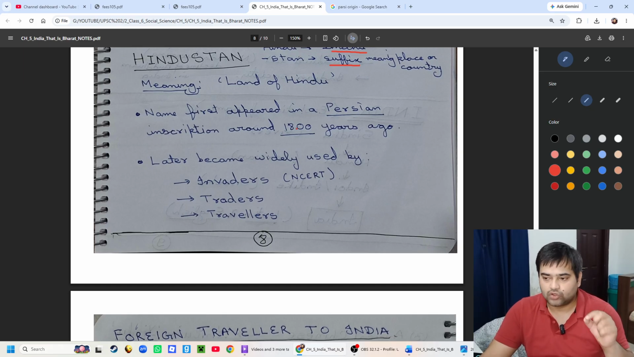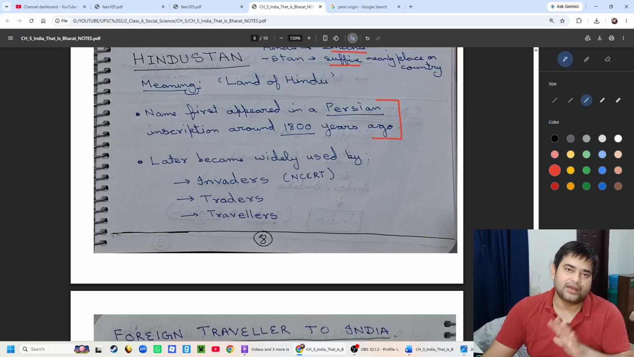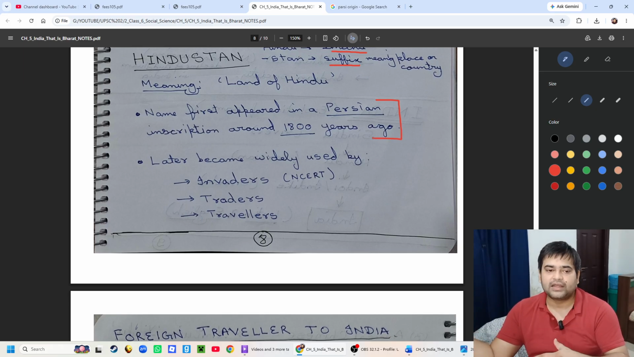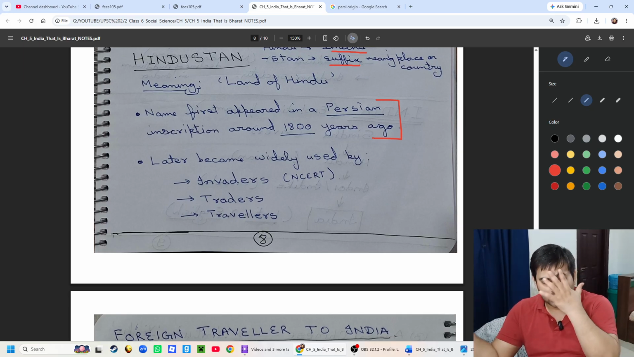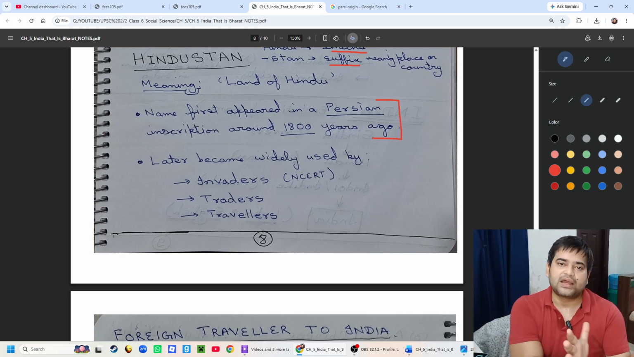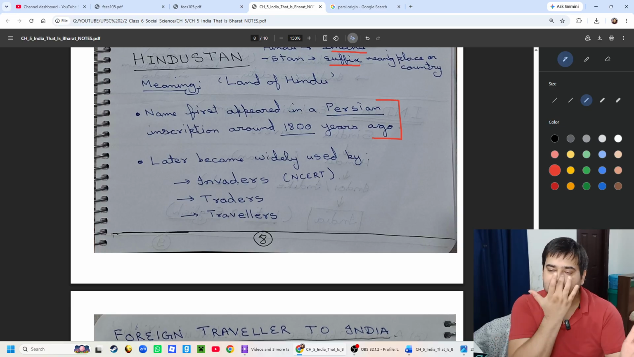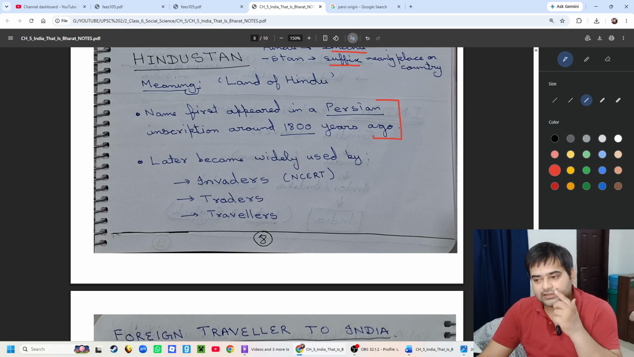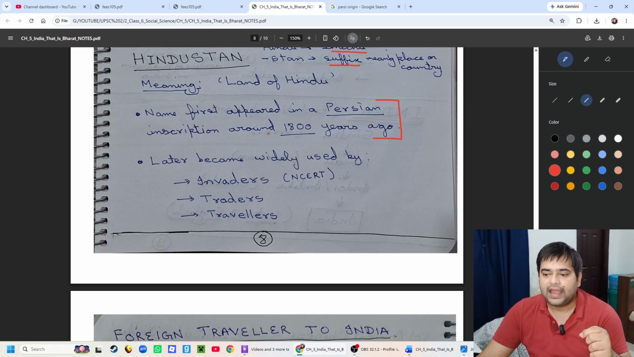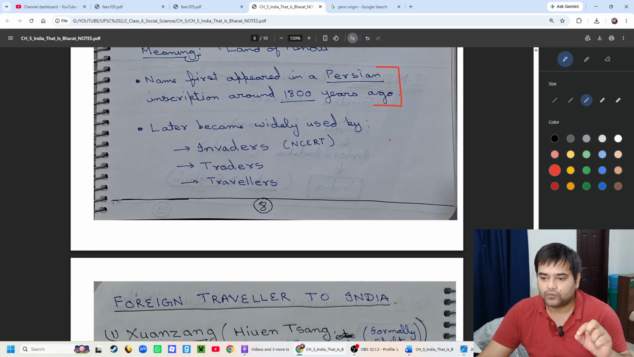1800 years ago. So this is also not a modern name, this is also an ancient name, and it first appeared in the Persian inscription 1800 years ago. So obviously Persians called the region Hindu, and some of them who used the suffix for a country added the suffix to the word Hindu and made it Hindustan. So that is also a Persian origin word, and it appears in their inscription of around 1800 years ago.